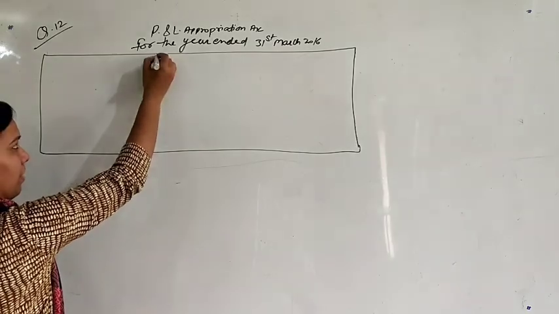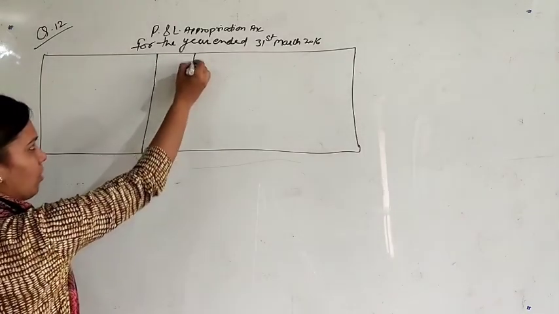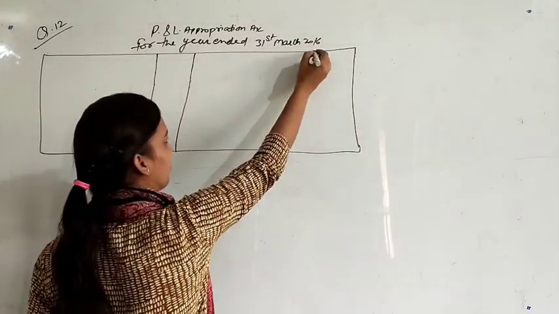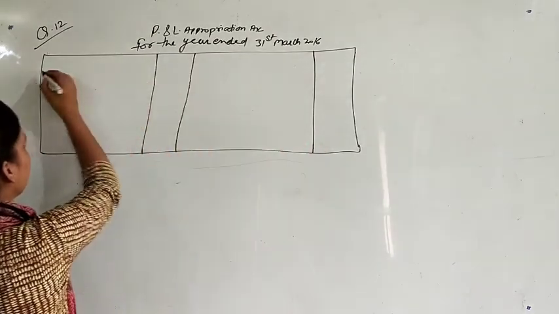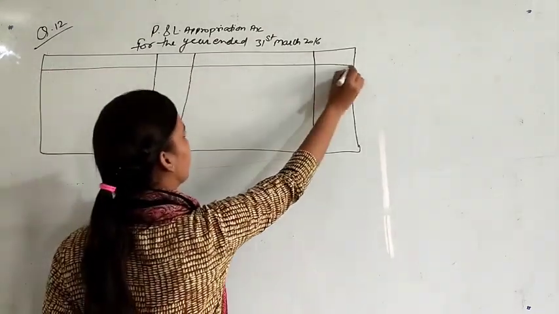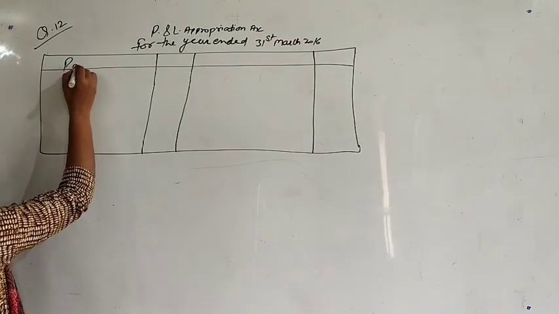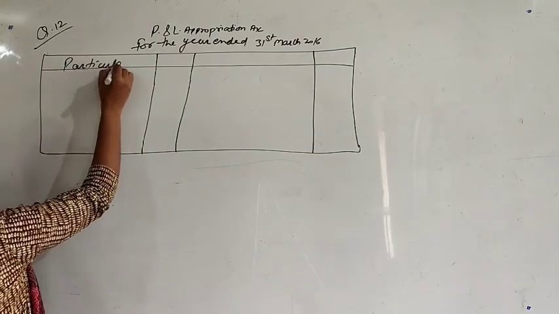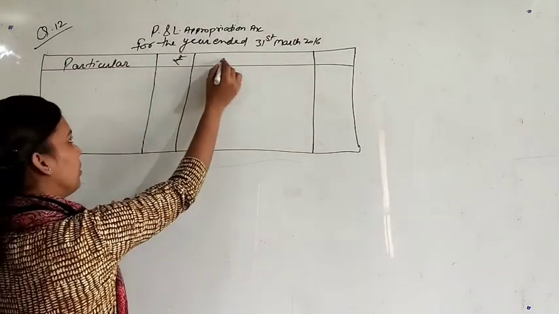There are only few items to be shown in this account. Particulars, amount.